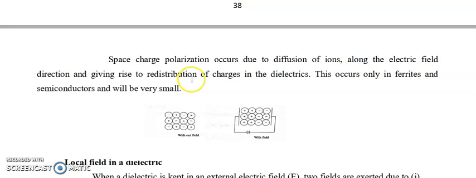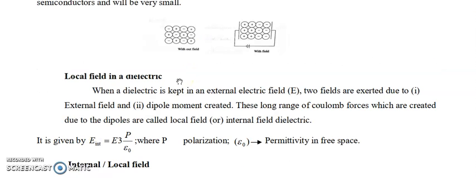When ferrites or a few semiconductors are placed between two electrodes and an electric field is applied, positive and negative charges accumulate near the electrodes. As a result, polarization happens. This is called space charge polarization.